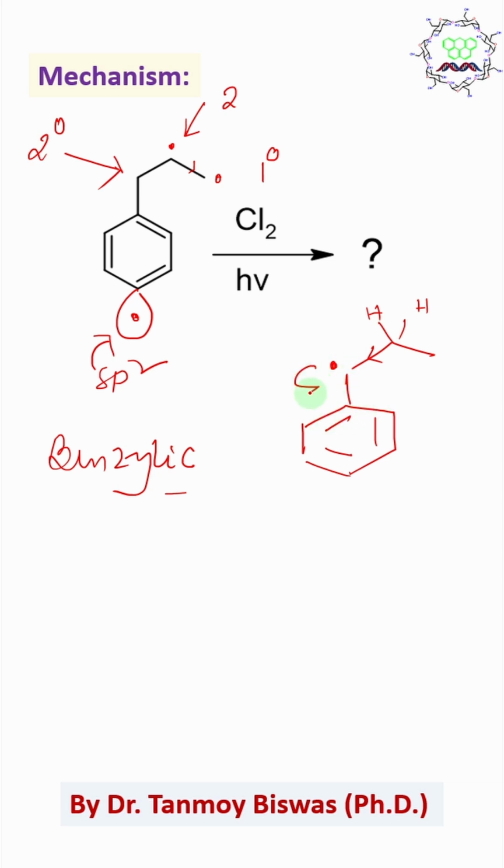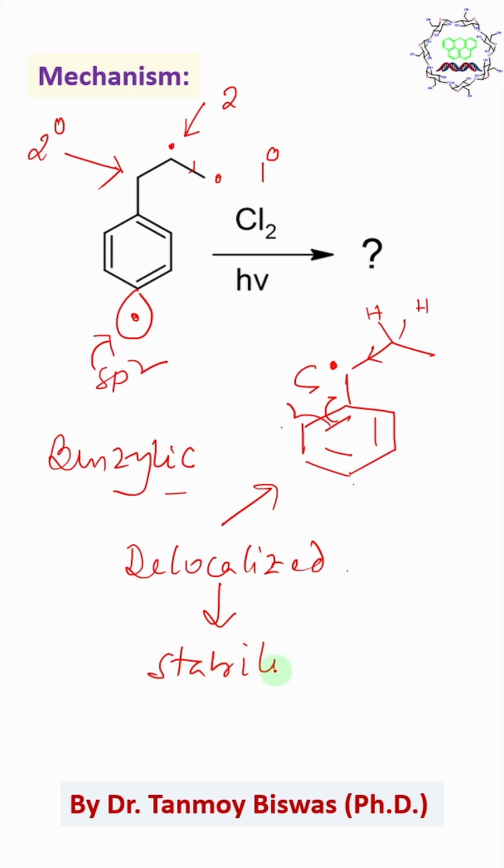Means what happened? These participate in a resonance. Consequently, the radical goes to the ortho position first, after that the para position, after that again the ortho position. So you can say, sir, this radical is delocalized, means it is also stabilized. Now if the radical, which is my intermediate, is delocalized and stabilized, obviously the corresponding energy of activation for this process is expected to be lower, so the reaction can take place very smoothly.